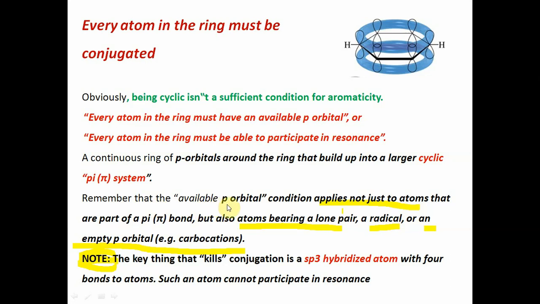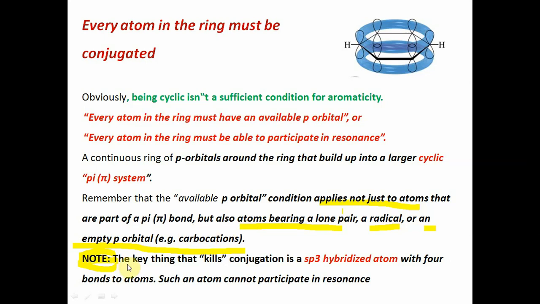Remember that the available p orbital condition applies not just to atoms that are part of a pi bond, but also to an atom bearing a lone pair. Like in the previous slide, we discussed nitrogen containing a lone pair, a radical like the tropylium ion, or an empty p orbital in carbocations. They can also help in conjugation.